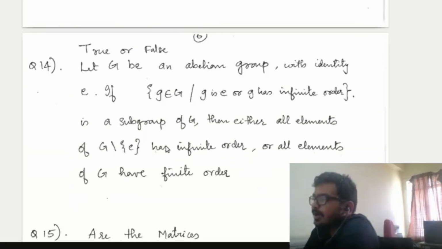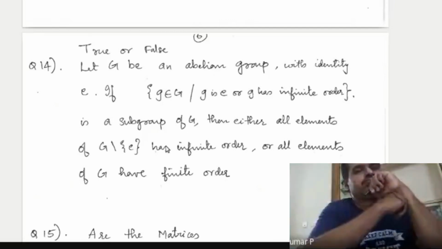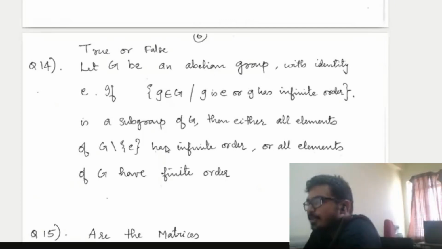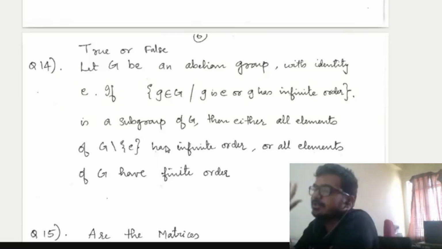But I am not suggesting that for every question you should go and Google it. That's not a good practice. You have to try it by yourself. And then if you are not getting it, you can Google it. At least if you are not getting an answer, you will get some hints for doing that question. In that way, you have to develop the subject.